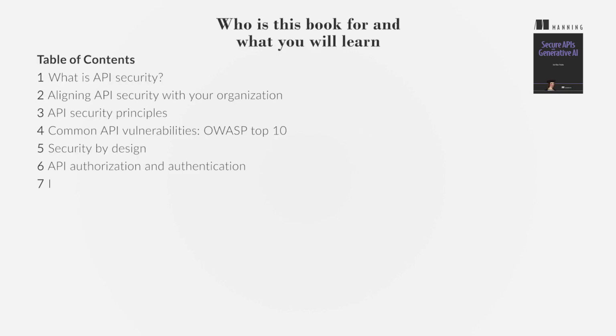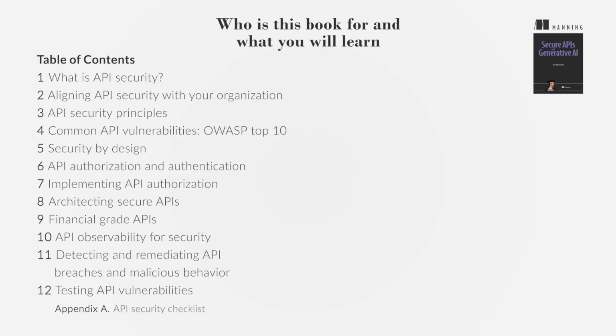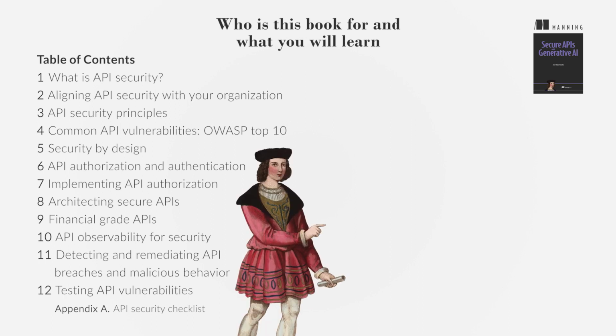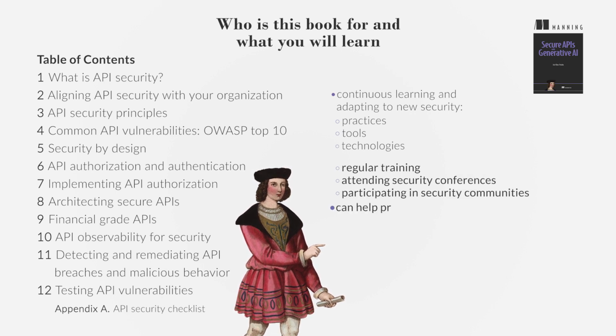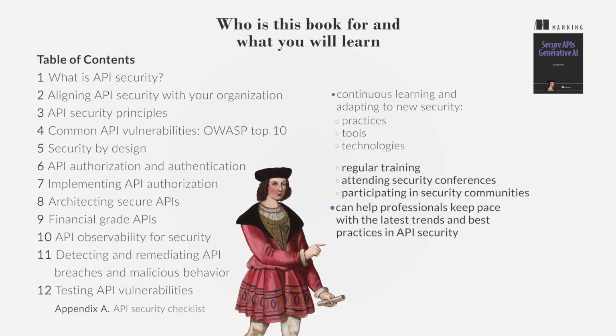Staying updated with the latest in API security is crucial due to the rapidly evolving nature of technology and cyber threats. This involves continuous learning and adapting to new security practices, tools, and technologies. Regular training, attending security conferences, and participating in security communities can help professionals keep pace with the latest trends and best practices in API security.